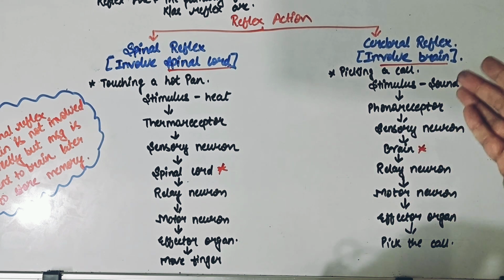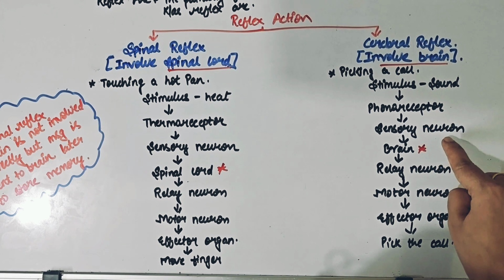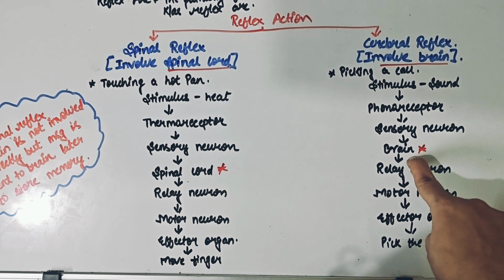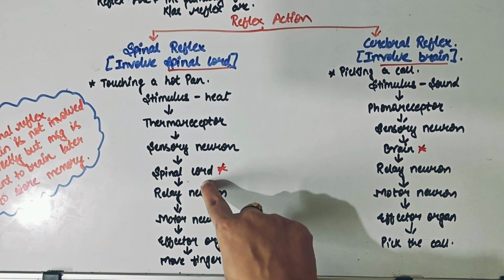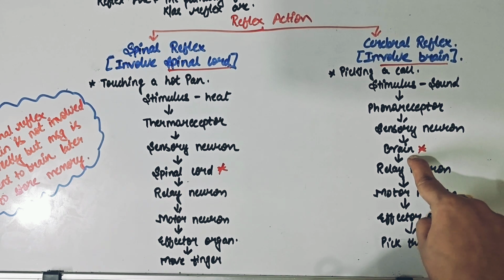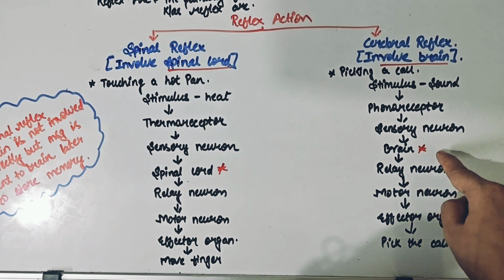Even your eyes are involved, but I am just taking ears as an example here, okay? Now these phonoreceptors, again with the help of sensory neurons, will send the message to the important part of your nervous system, which is the brain. Here it was the spinal cord, and here in the cerebral reflex, the major organ is your brain.